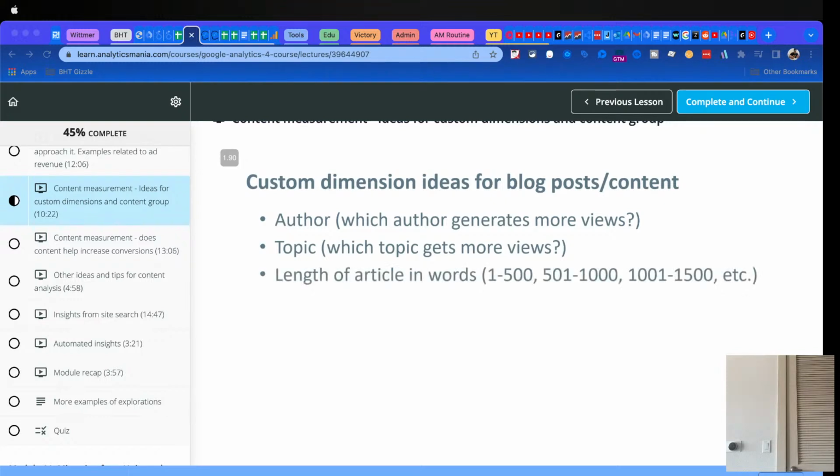And then you could try to track the length of the article, but don't try to measure the exact length because then aggregation will be difficult. Instead, ask your developer to push ranges into the data layer. For example, if the article is very short, like 300 words, then this would be the value that is pushed to the data layer. But then in Google Analytics, you could create a report where the primary dimension is number of words in these ranges, and each row will represent that particular range.